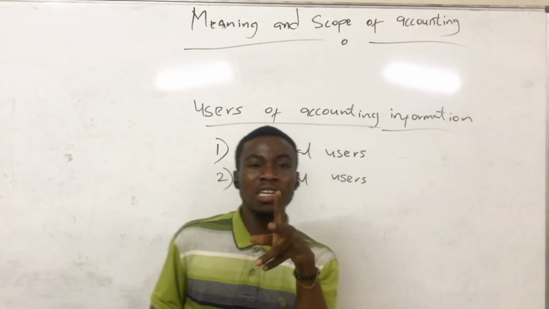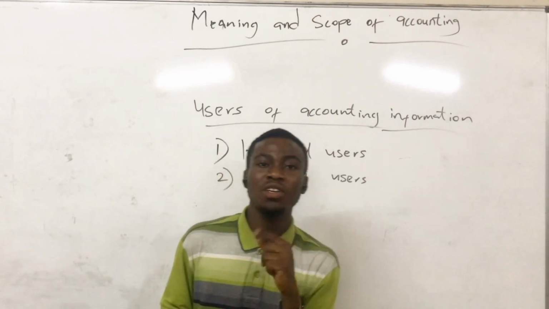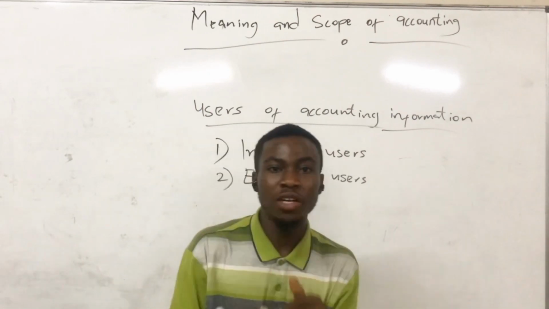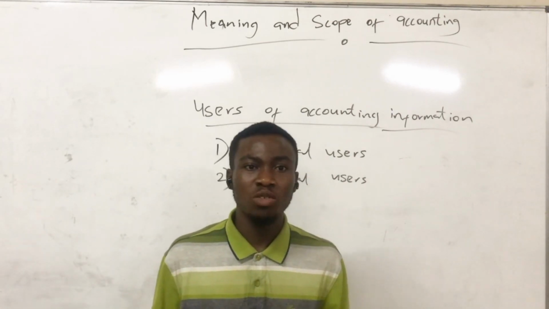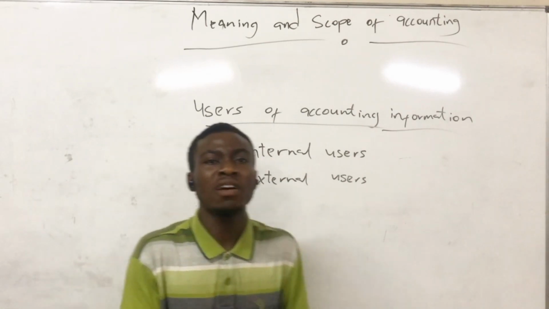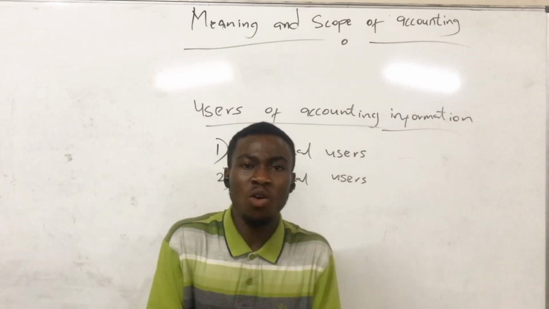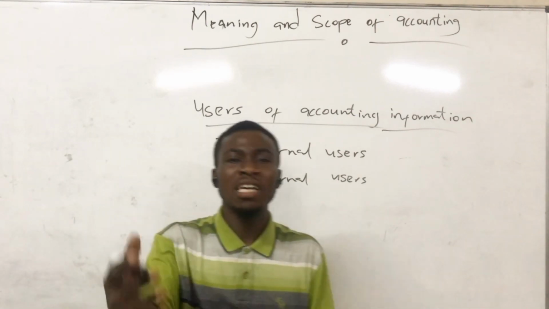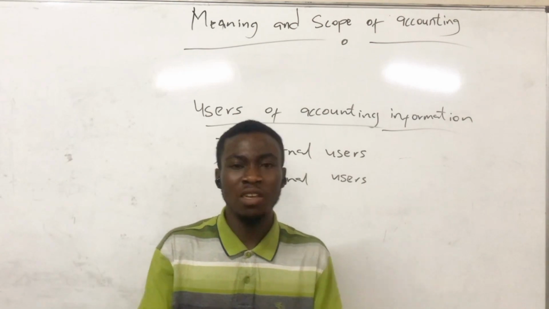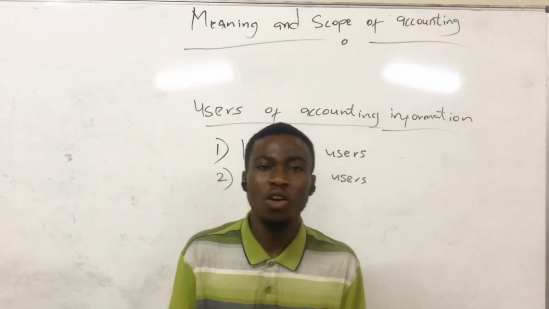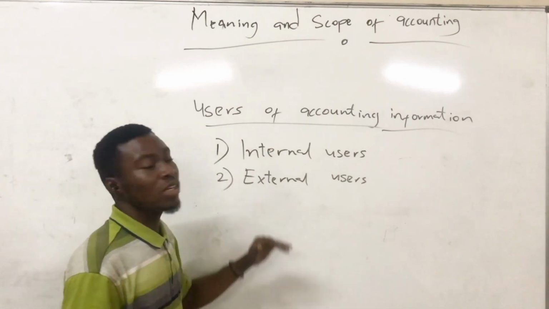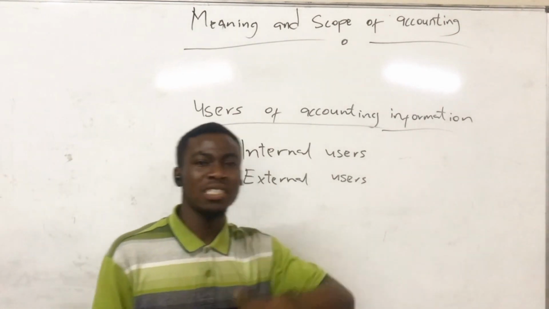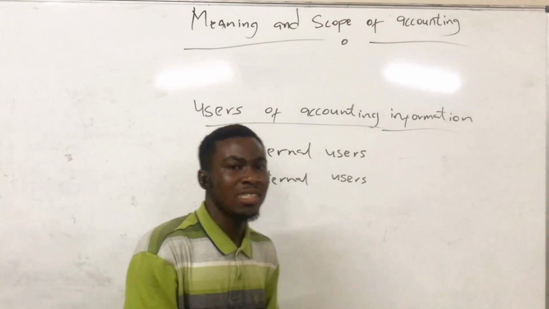So let's take someone who is an external user, like we have shareholders. Shareholders are interested in the accounting information so that they can depend on it and know the returns that they are going to get on the shares that they've acquired or applied for. So now the shareholders are willing to get the information from the organization.